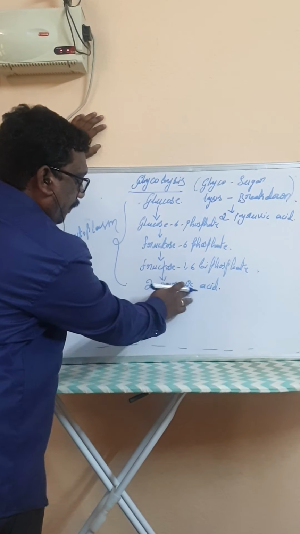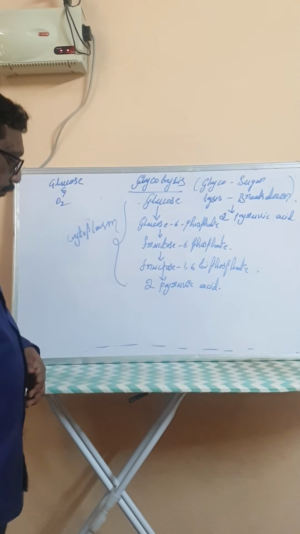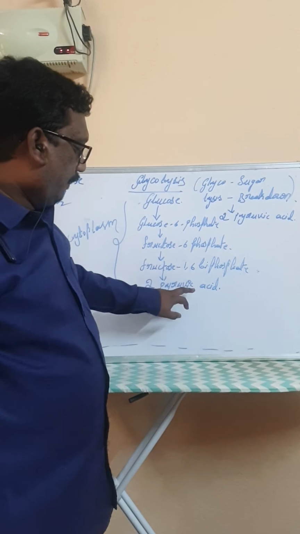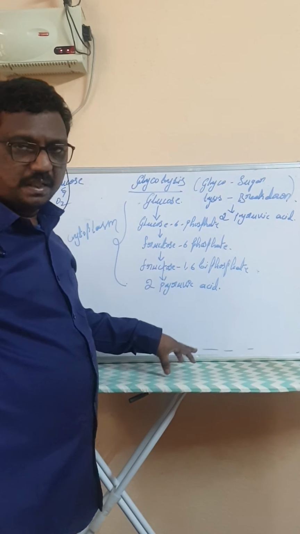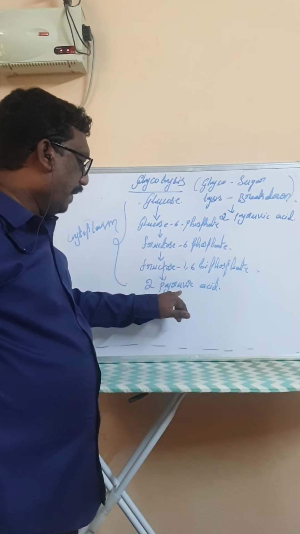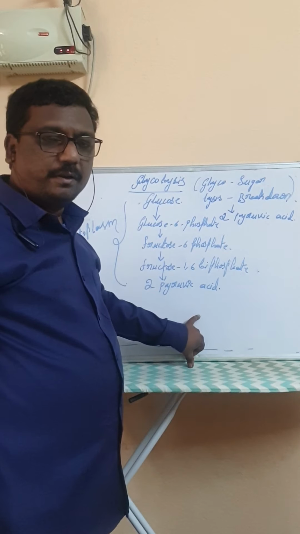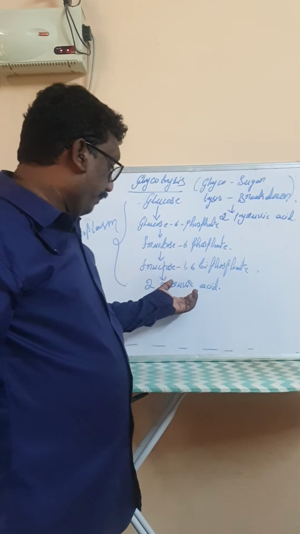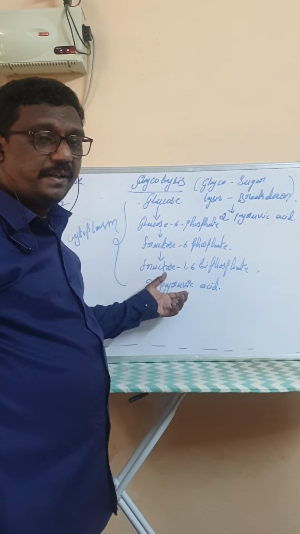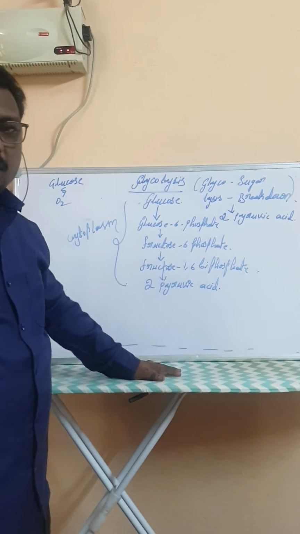And after the formation of pyruvic acid, it depends on the availability of oxygen. If oxygen is available, then the pyruvic acid enters into mitochondria, and the mitochondria produces energy by using these pyruvic acid molecules.